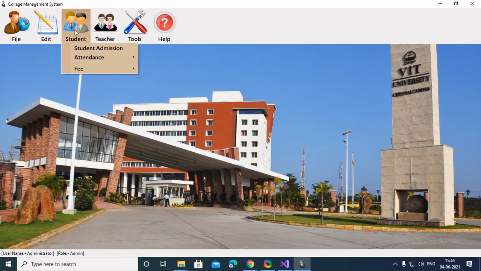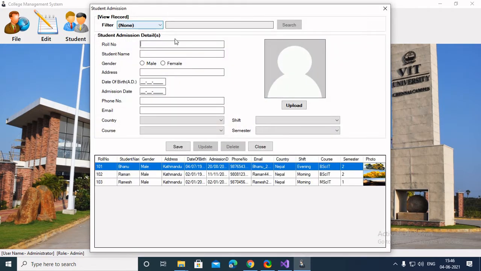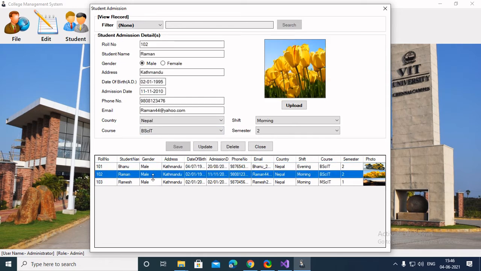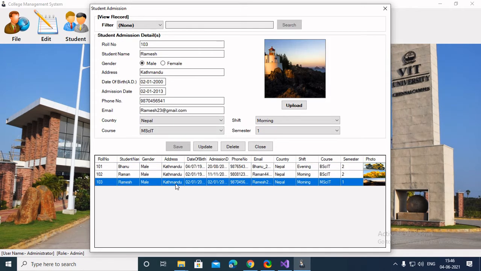So let's now take a look at student admission or enrollment. In student admission, we can also view the records. I have created a few records here, and as you can see, as I click here, the information of the students automatically comes here. So basic details like roll number, gender, date of birth, admission, country, which course selected, how many semesters, which batch you want, morning batch or evening batch, same like the system in VIT itself.